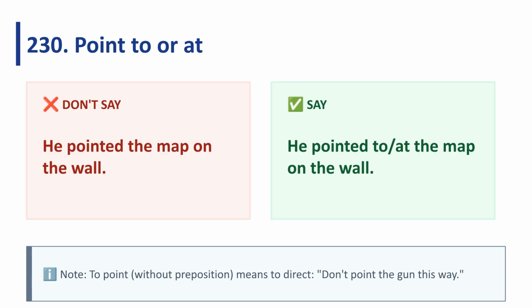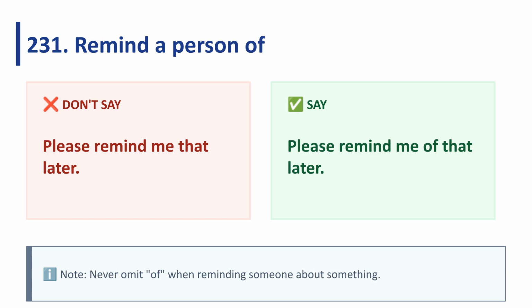When indicating direction, use to or at after point. For example, he pointed to or at the map on the wall. Never omit of when reminding someone about something. Correctly say, please remind me of that later, not please remind me that later.